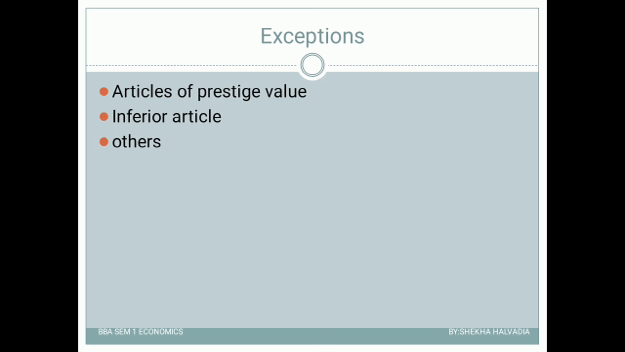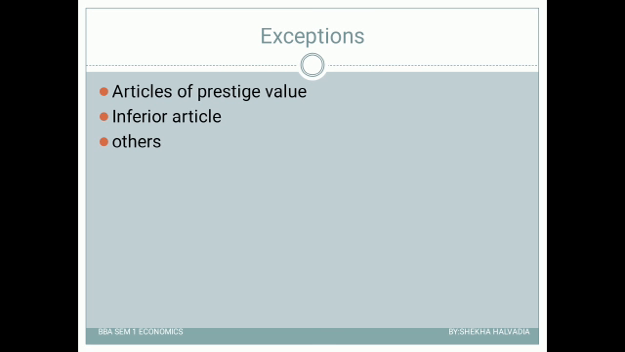So guys, for goods being used by people as a status symbol, if the price is high, demand will be more, and if the price is low, demand will be less, right? Because here they are not buying the product for consumption, but to show their status in society. So if the price is high, demand will be high, and if the price is low, demand will be low. That is articles of prestige value.